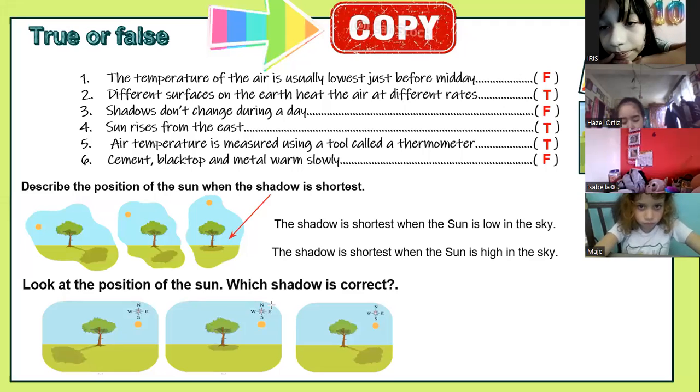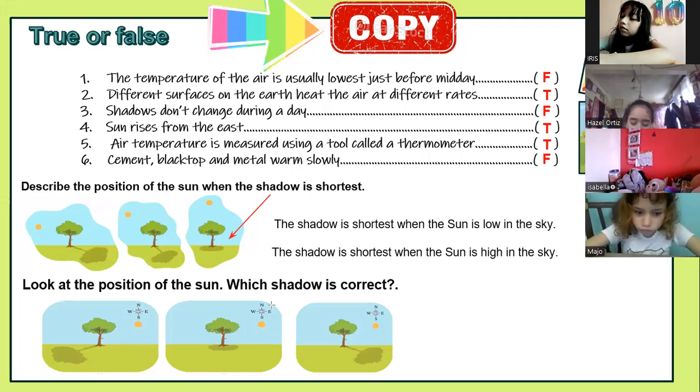Why? What happened with the sun? When we have a short shadow around an object, what happened? The sun is low in the sky or the sun is high in the sky? What do you think? Guys?